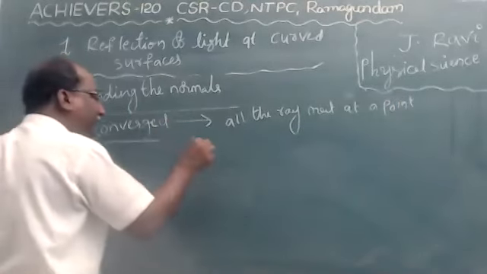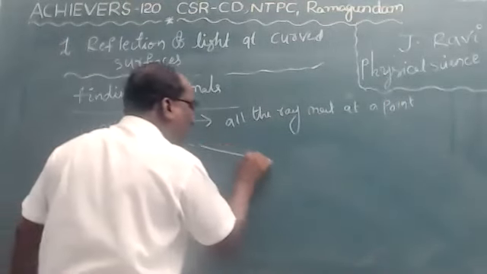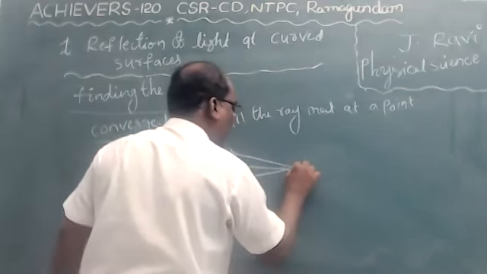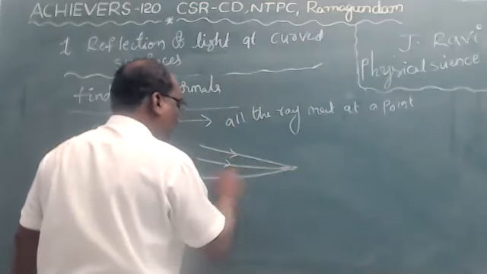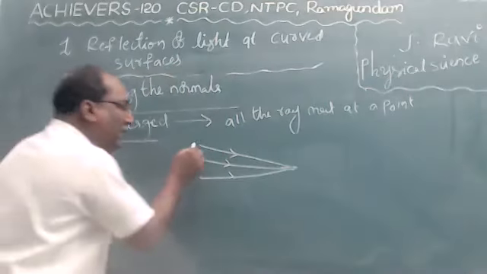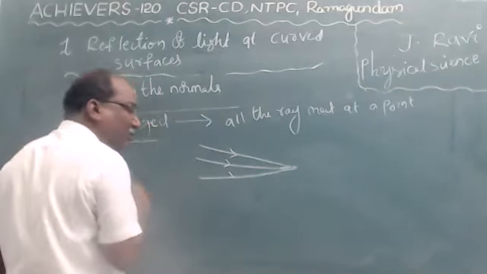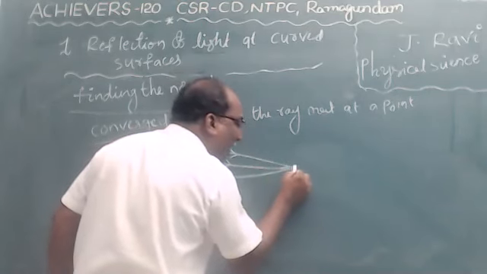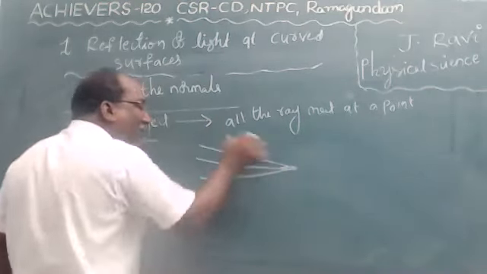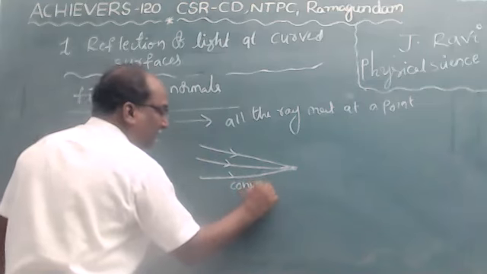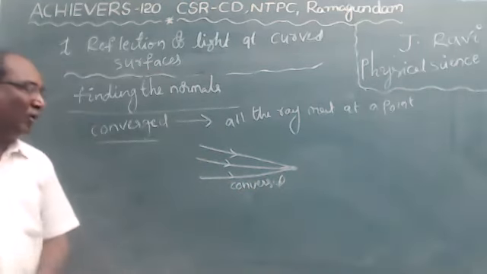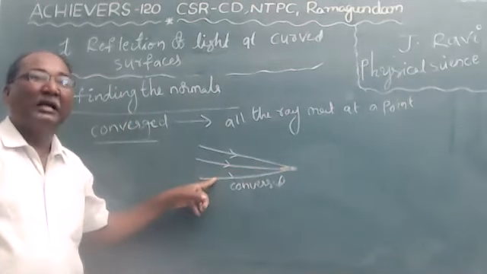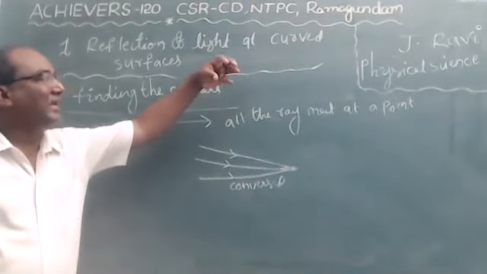For example, these are the rays. See children, three rays come from the source, and these three rays meet at a particular point. These are called convergent. When all the rays meet at a point, it is called convergent.